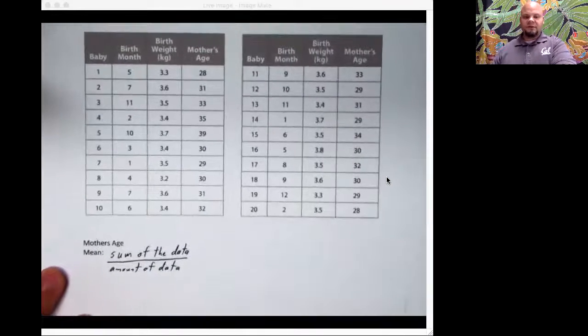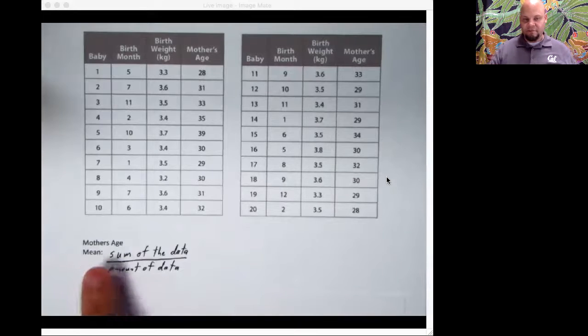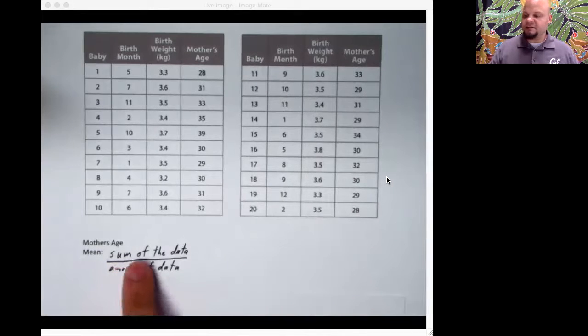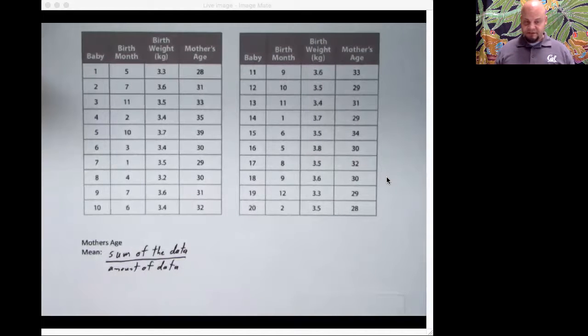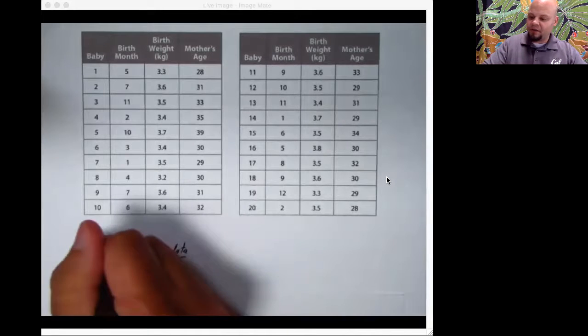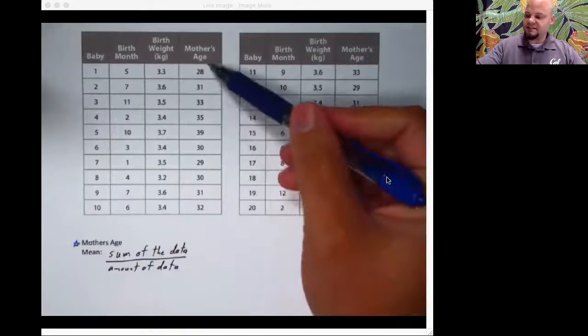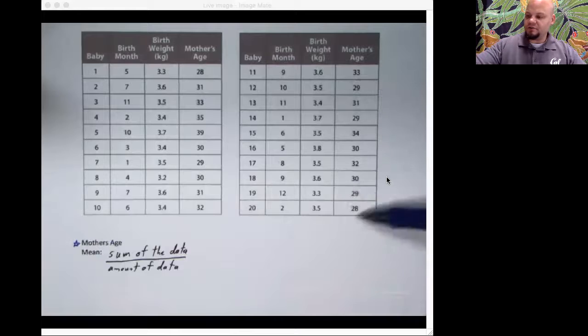Our first one that we're going to be dealing with is mean. So go ahead and flip your papers over. Bam. Write this down. It says the sum of the data over the amount of data. That's what the mean is. It's also known as the average, which is probably a word that you already know. We're going to be doing the mean for a mother's age. So that's this column right here. We're going to do all those means.